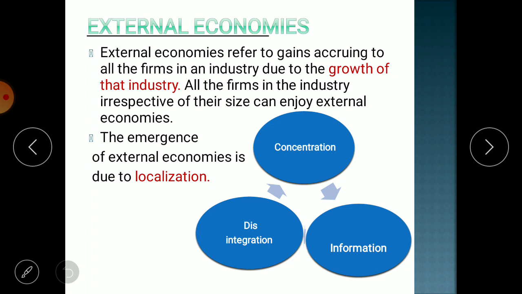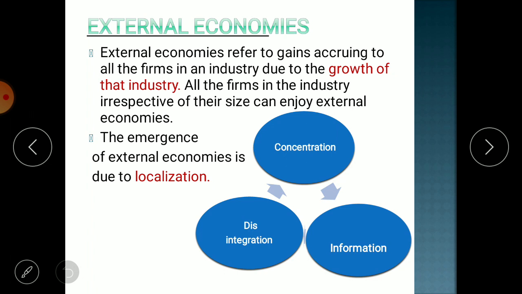We are discussing unit number 2, production function. As I have told you earlier, unit number 2 is divided into two parts. The first part is about economies and diseconomies of scale, and the second part is related to production function. We have already started the first part, that is economies and diseconomies of scale.